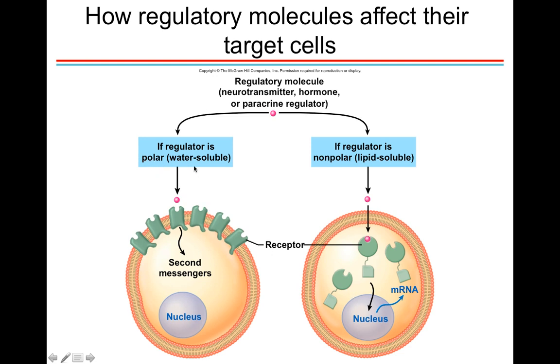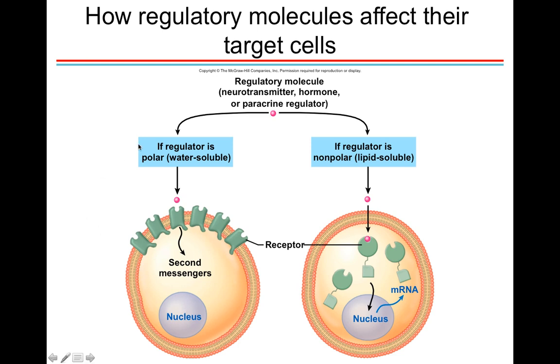However, if the regulator is polar or water soluble, that means that the regulator cannot get across the plasma membrane. That means the receptor needs to be in the membrane, and it's usually going to be a transmembrane protein that is going to be the receptor. Since these transmembrane protein receptors are stuck in the membrane and they want to affect gene transcription and protein production, they need secondary messengers. So basically other molecules will be produced by some signaling pathway, and those molecules will then trigger and affect gene expression.